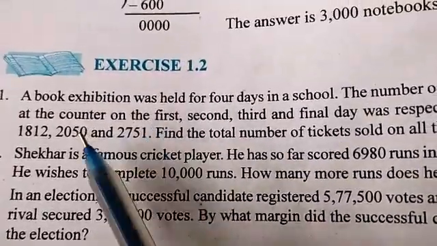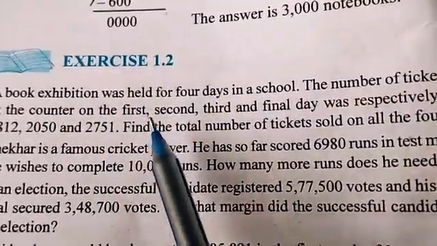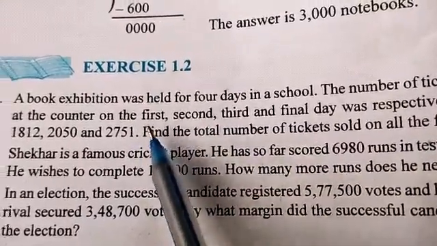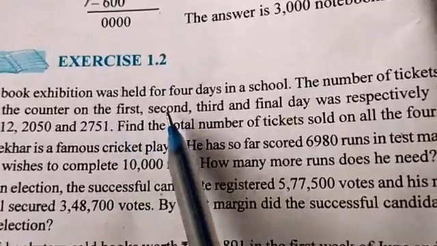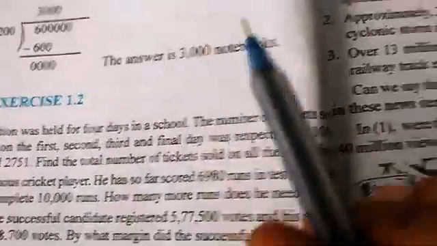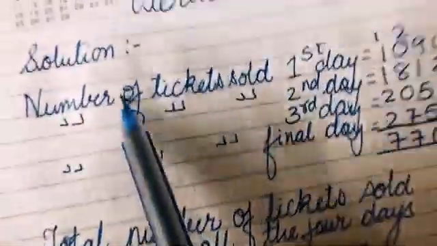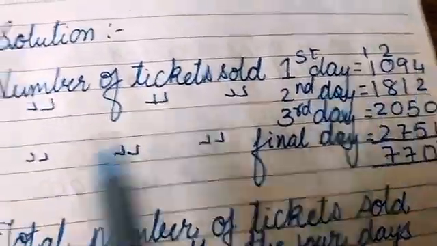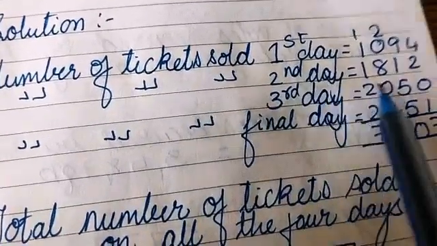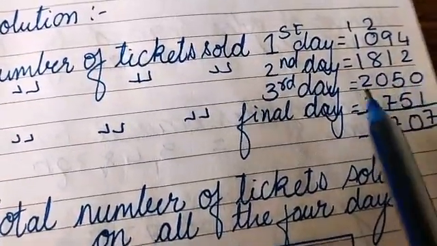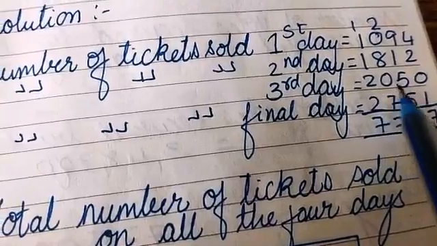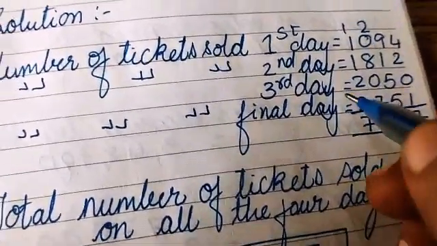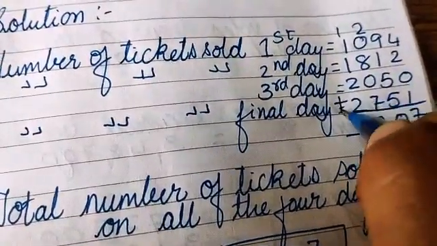So in this question you have to add, because we have to find the total number of tickets. So we have to add the tickets that are sold on the first day, second day, third day and final day. So how will we do? Solution is, number of tickets sold on the first day is 1094, on the second day is 1812, third day is 2050 and final day is 2751. Just add all, just plus.